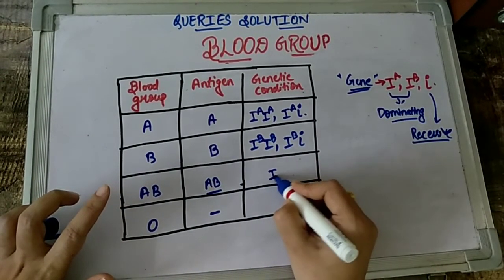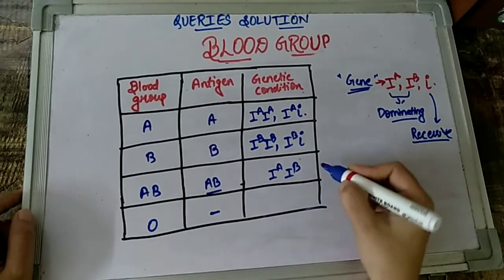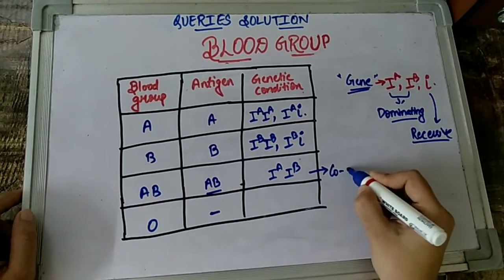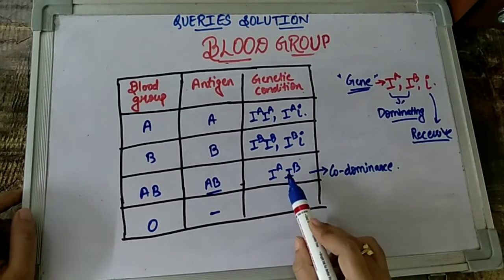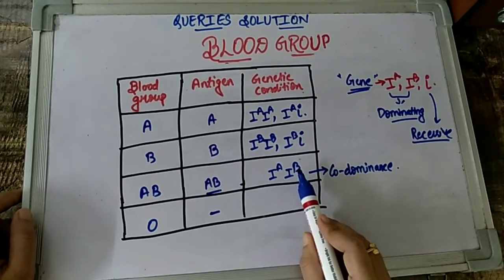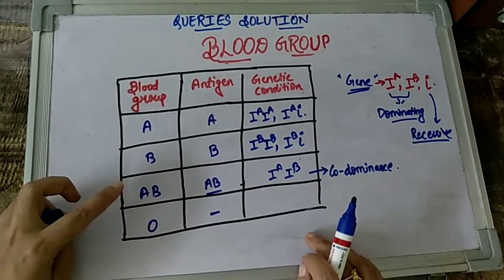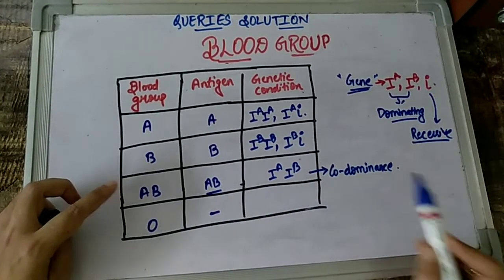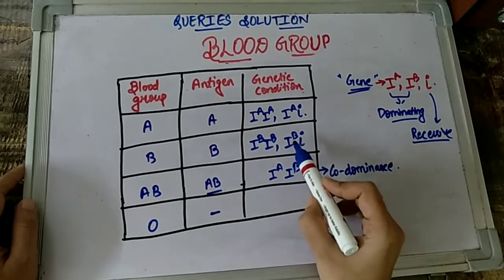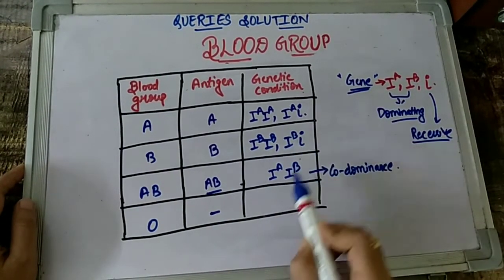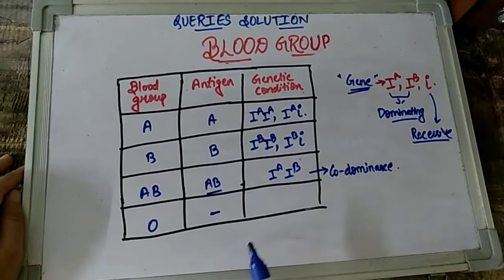So the AB blood group, children, has a condition in which both the alleles are present together, and this is also known as codominance. Now what is codominance, children? Codominance means that both the dominant alleles express themselves, neither one gets suppressed, and because of this we get a combination of characters. This is the best example of codominance. It is a deviation from Mendelian inheritance, because Mendel always said that one is going to dominate over the other. But here we see that both are dominating, and no one is getting suppressed.